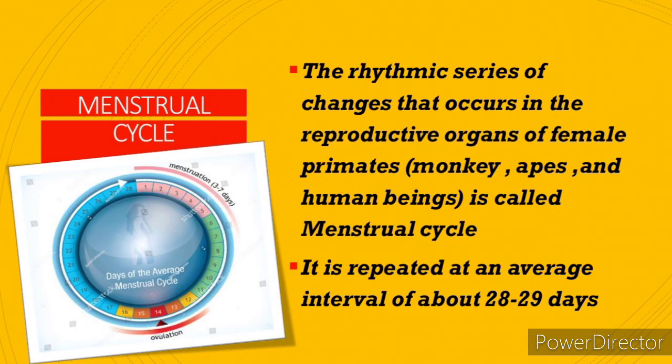Now we are going to see menstrual cycle, the rhythmic series of changes that occurs in the reproductive organs of female primates. Say for example monkeys, apes and human beings is called menstrual cycle. It is repeated at an average interval of 28 to 29 days.